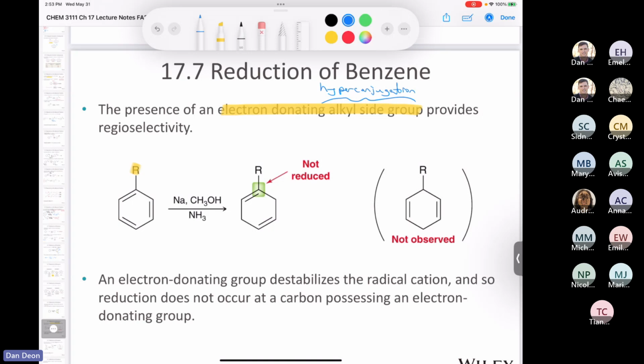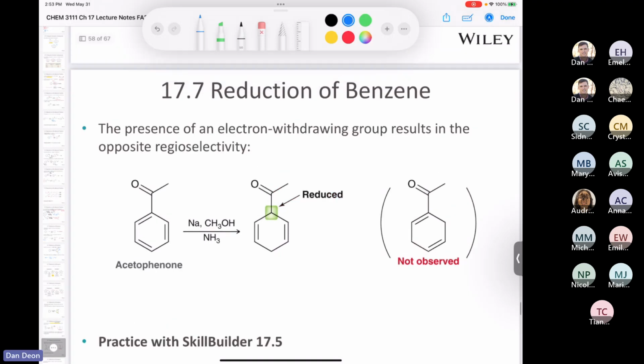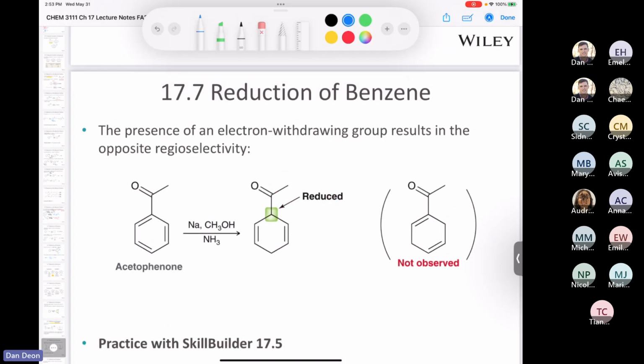And so if you have an R group on the ring, since an R group donates electrons, the carbon that's attached to it is not going to have a propensity to be reduced because it's not going to be comfortable taking on a negative charge. You've already got something dumping electron density into there. So wherever you have an R group, it doesn't get reduced. However, what would happen if you had an electron withdrawing group, something that removes electron density? Well, that is the carbon that's going to get reduced because it's going to be comfortable having an anion, right?